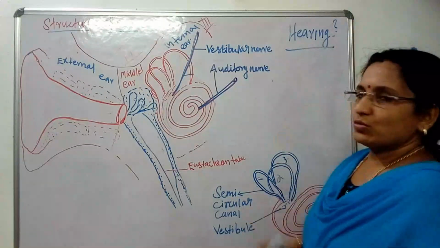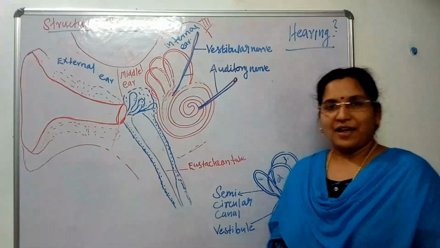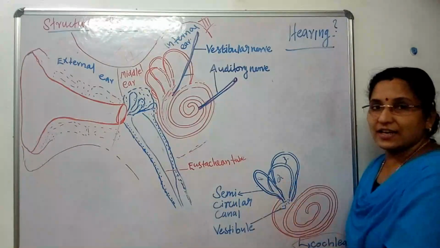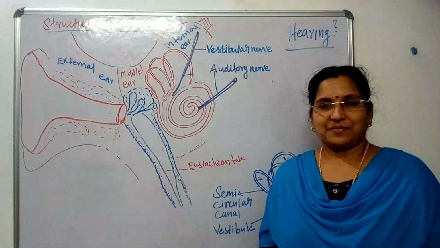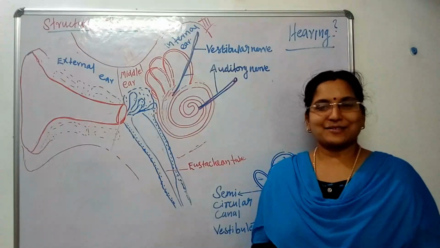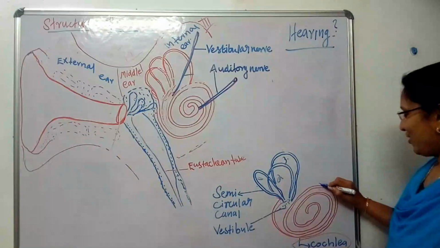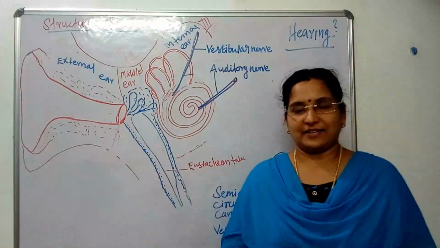How is the process of hearing possible? Or at least tell me which part of this internal ear helps for hearing. I know that you all are smart enough to say the answer. Yes, this cochlea helps us to hear.